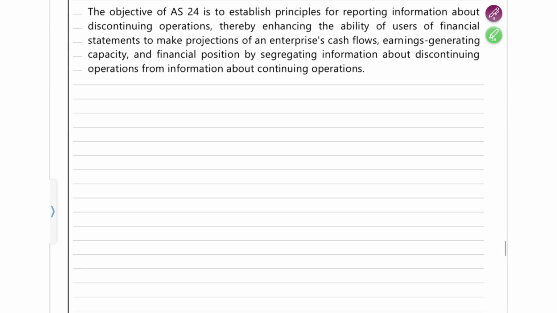You would have read a lot of standards, and different standards talk about different things. Suppose, for example, let's take AS2. AS2 talks about valuation of inventories, like what value you have to put your inventory at in your financial statements. In the same way, you speak of measurement, recognition, and different factors.